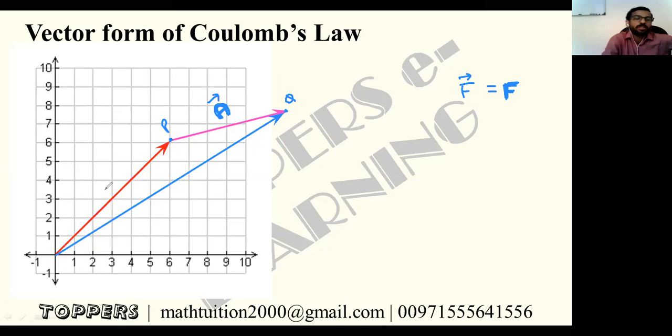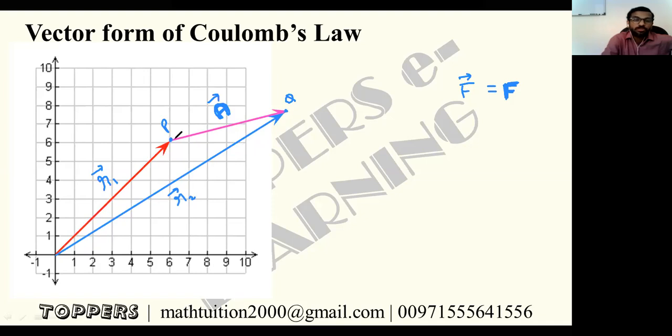A position vector is normally denoted by a small r vector. So this vector is r1 and this vector is r2. This point P, its position vector is r1 vector, and this point Q is r2 vector.